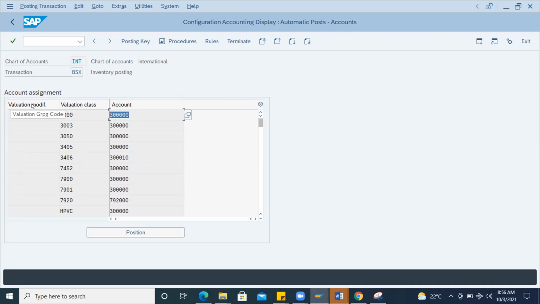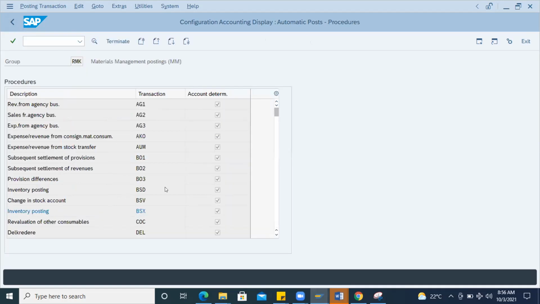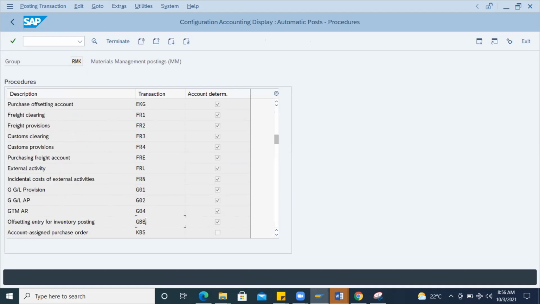That is not done for the normal inventory which you receive through the purchase order. It will refer for any offset entry kind of. You are not referring to any purchase order, any sales order, or any production order. You are trying to receive the goods without reference. That is called an offset entry. What is that offset entry? That is GBB. GBB is the offset entry for inventory posting. You're not referring to any other order.